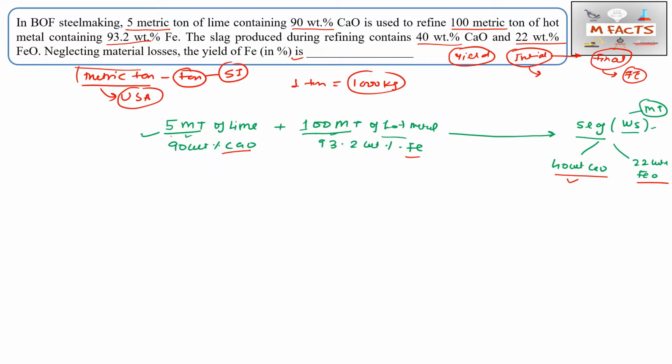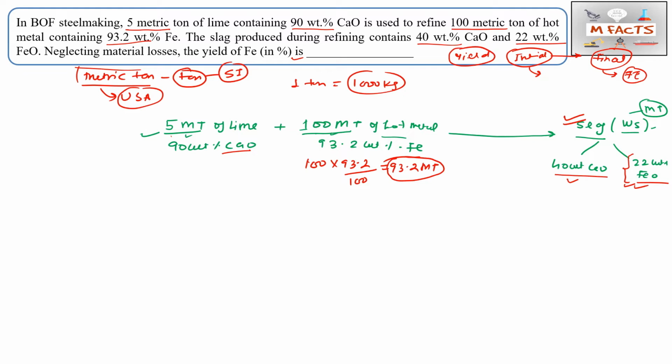Suppose we have 100 MT hot metal, and in this we have 93.2 weight percent Fe, that is basically 93.2 MT Fe in this hot metal. Whatever Fe goes into this slag, we will subtract that value and we will get the recovered Fe. That's why we need to calculate this slag weight. If we are able to calculate the slag weight, we will be able to calculate the Fe weight also. I will show you how to calculate.